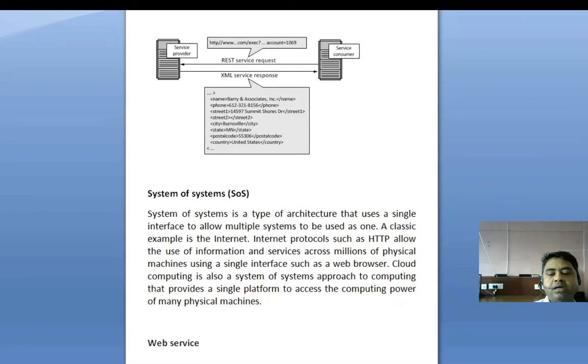REST uses a resource identifier to identify the particular resource involved in an interaction between components.